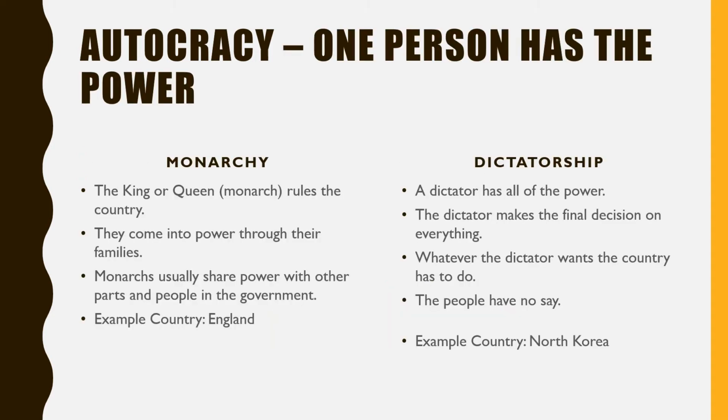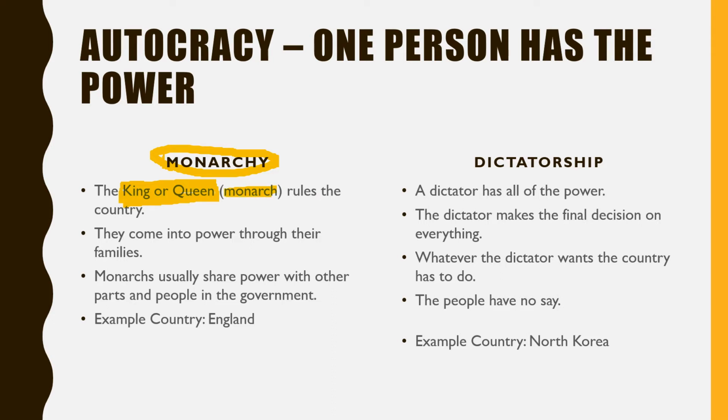We're going to talk a little more about the monarchy and the dictatorship. The monarchy is where the king or queen rules the country. They make most of the decisions for the country. The king or queen is also called a monarch.